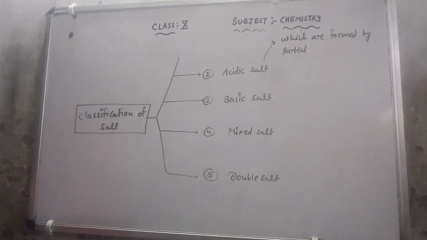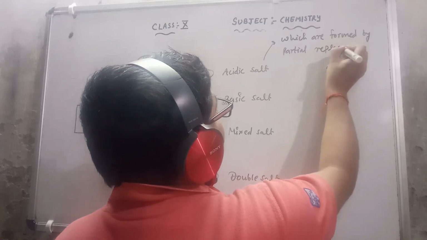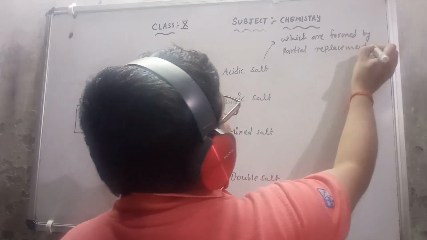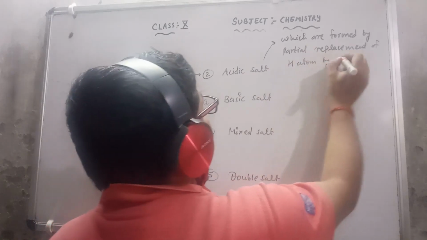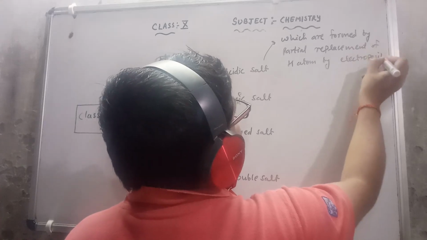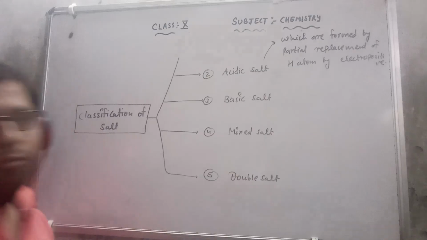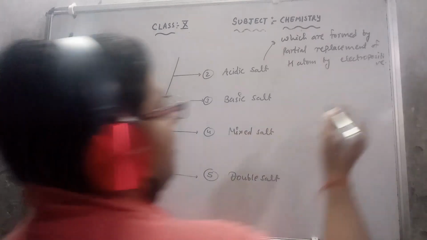I'm talking about the partial replacement of hydrogen atom by electropositive, whatever electropositive is available there, or metallic radical. These are called acidic salt.